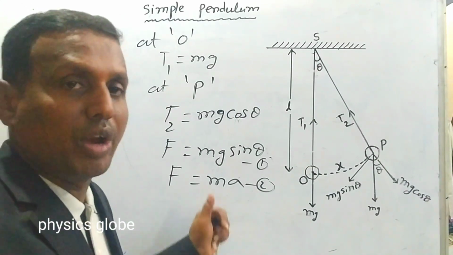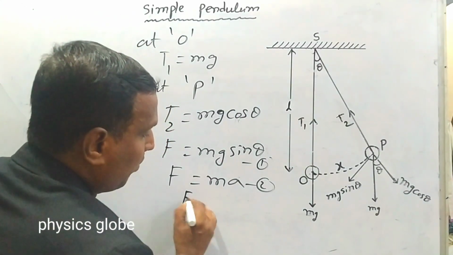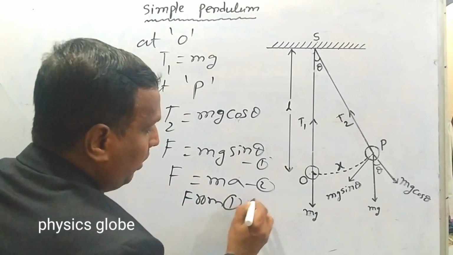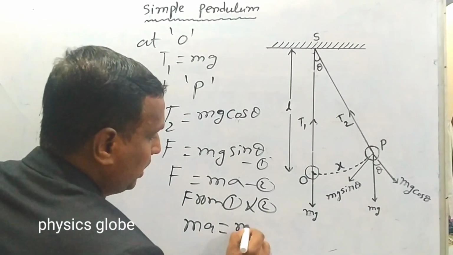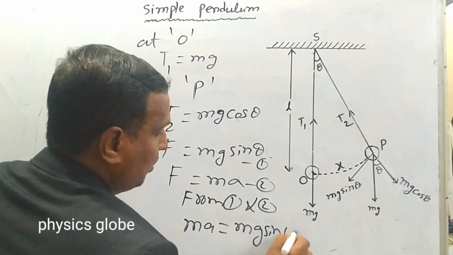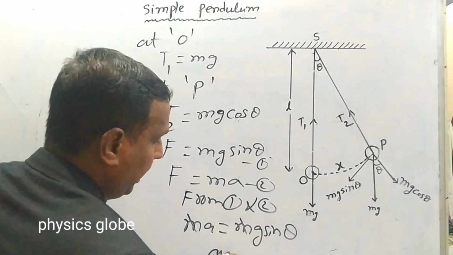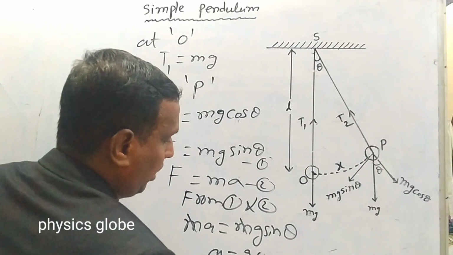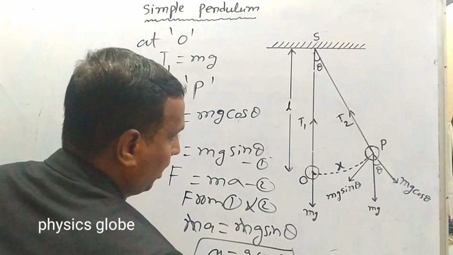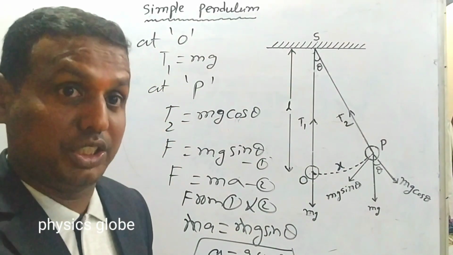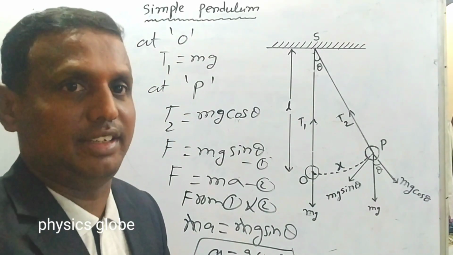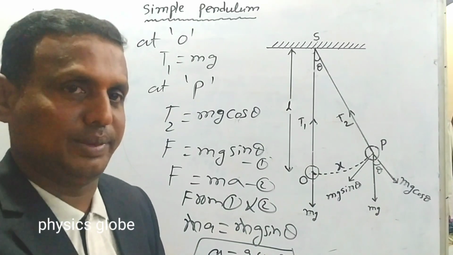So from equations 1 and 2, we can write ma equals mg sin theta. The mg cancels, and we get a equals g sin theta. This is an important equation, take it as number 3. Acceleration a equals g sin theta.